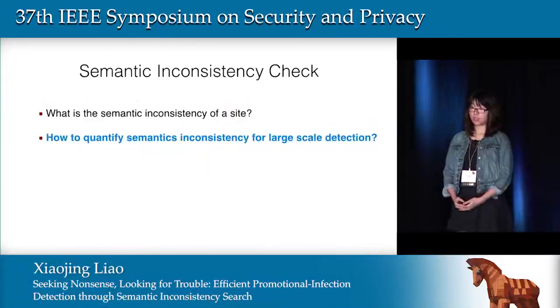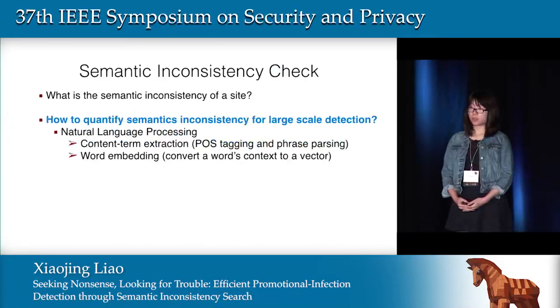Then another question appears: can we quantify this semantic inconsistency from intuition to a number so we can conduct a large-scale detection? NLP provides good solutions for us, which are content extraction and word embedding.